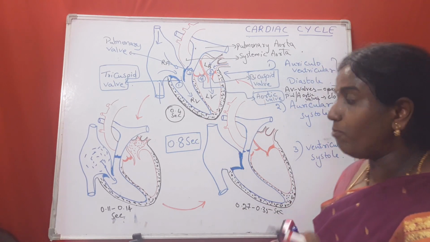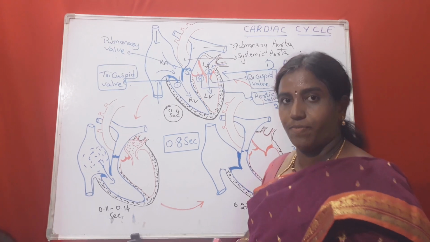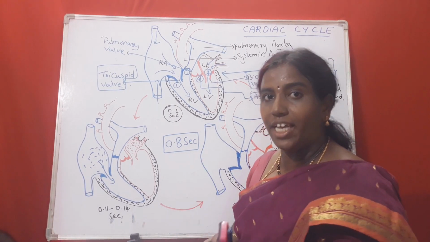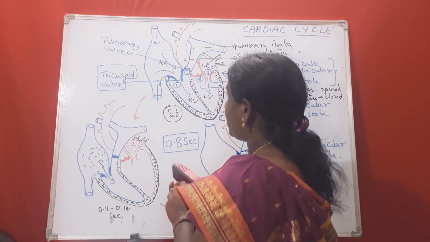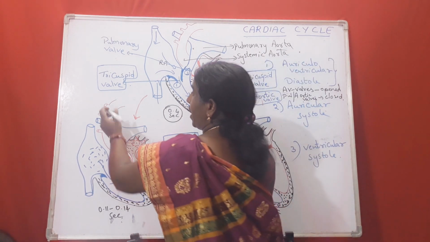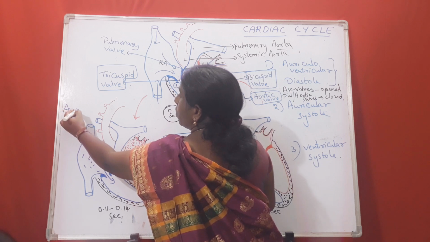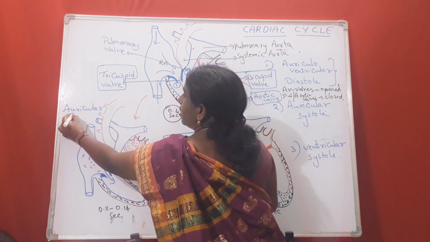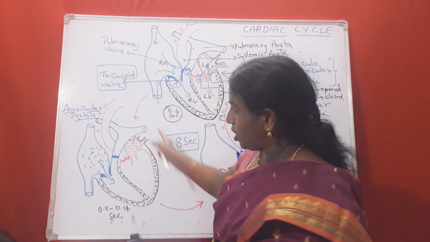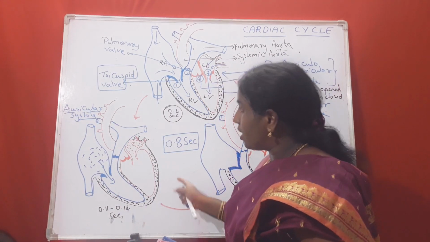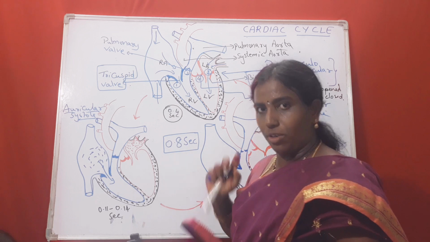Now let us come for second stage. What is the second stage? Auricular systole. So this is the diagram, children, which is showing us auricular systole.